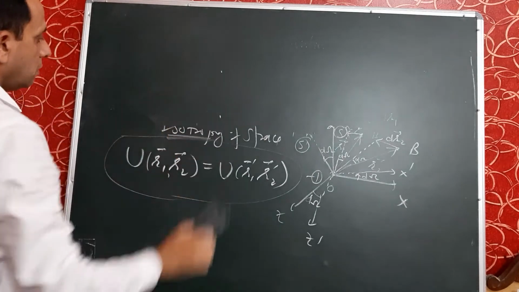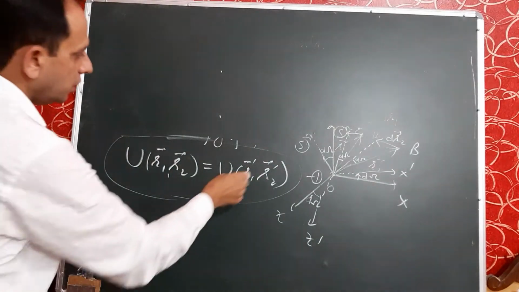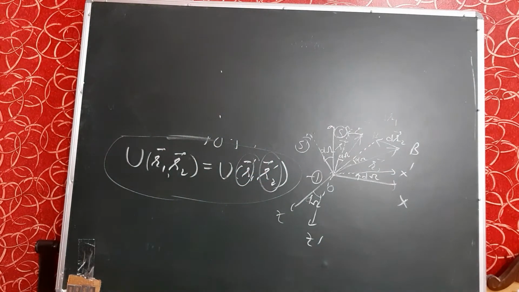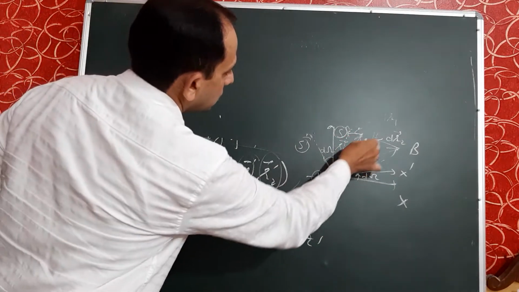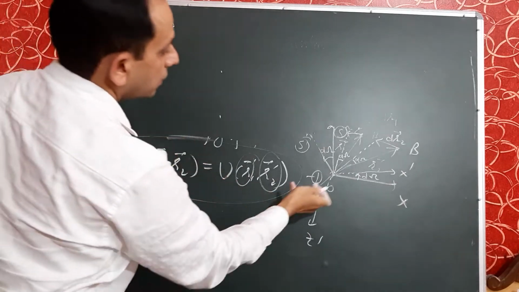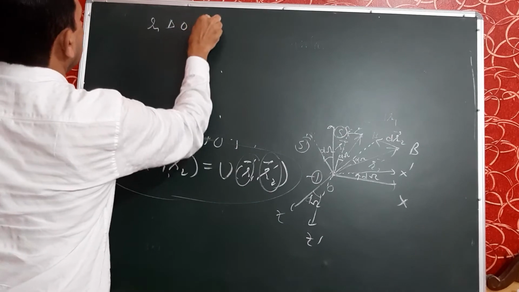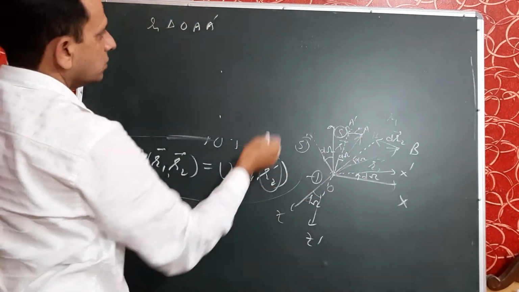Now, our next task is to change this r1', r2' in terms of r1, r2. We may write this r1', r2' by using the triangle law. These are just like triangles. So, in the triangle it is OA, OA'. This one is A and this one is A'.